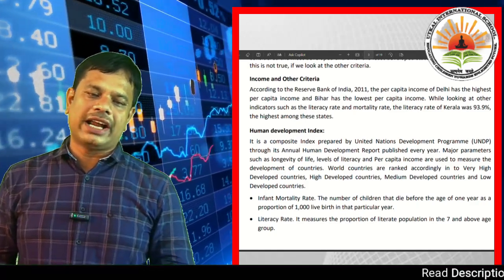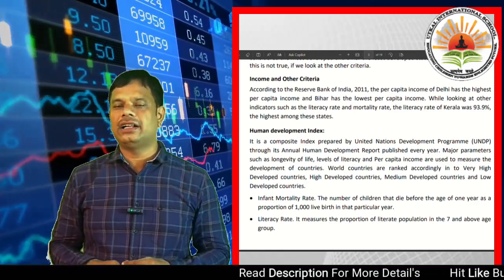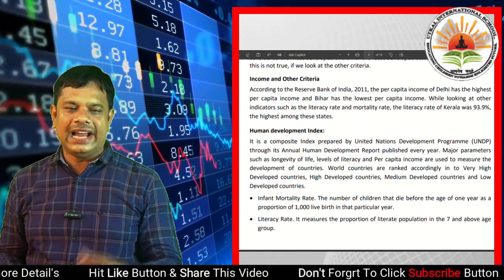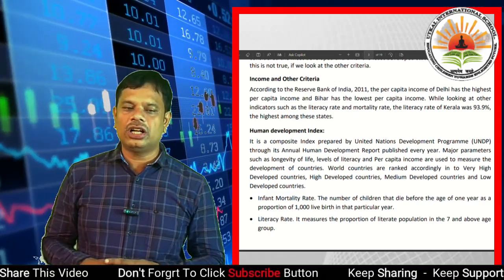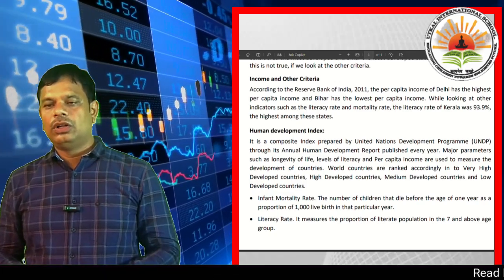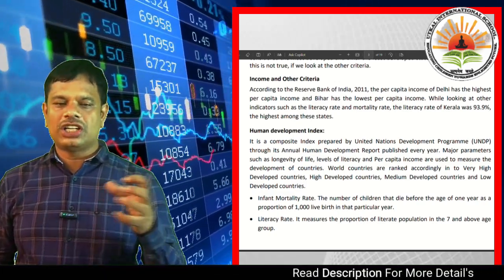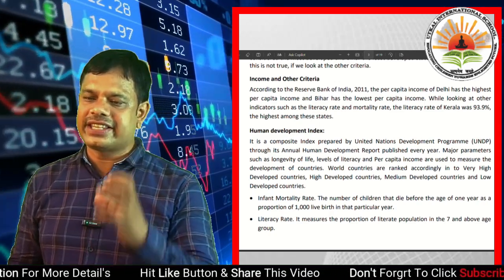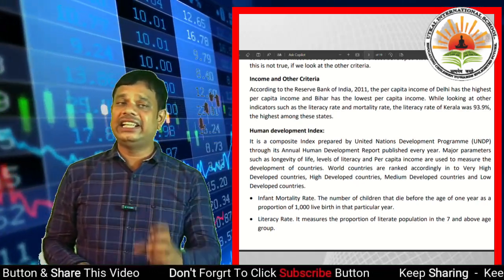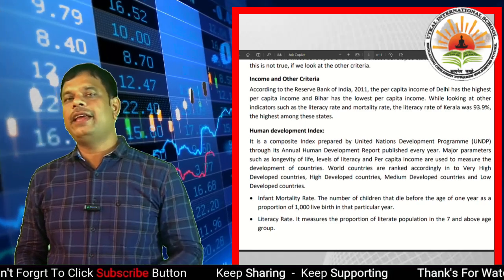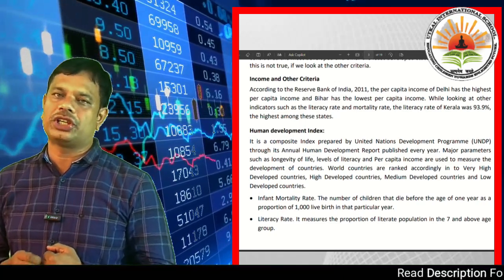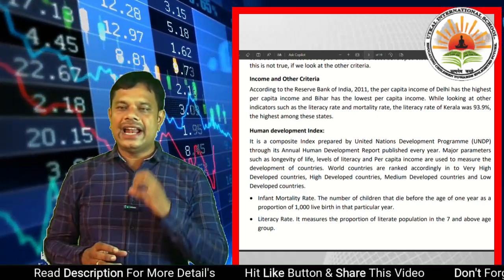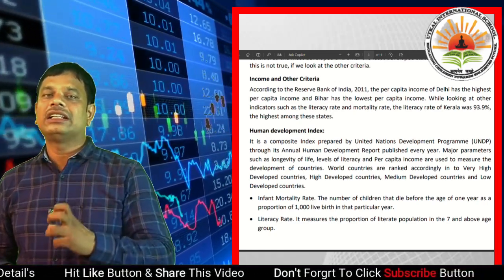But income is not the only criterion. According to the Reserve Bank of India, in 2011 the per capita income of Delhi was the highest, and Bihar had the lowest. While looking at other indicators such as literacy rate and mortality rate, the literacy rate of Kerala was 93.9%, the highest among these states. In per capita income, maybe Kerala is in second or third position. But if you go for the literacy rate, the education rate, Kerala was 93.9%, the highest among these states.